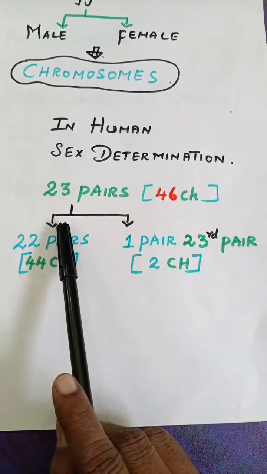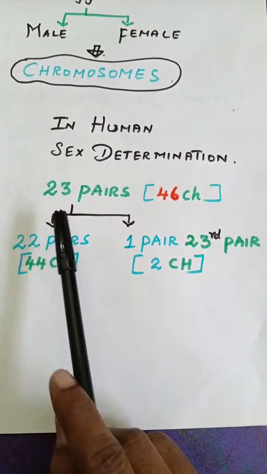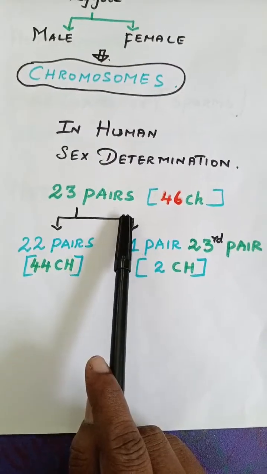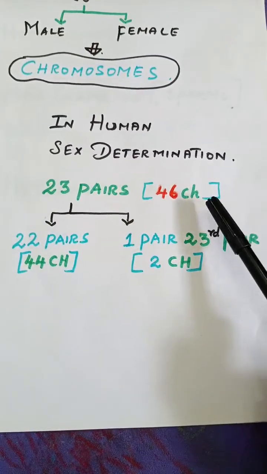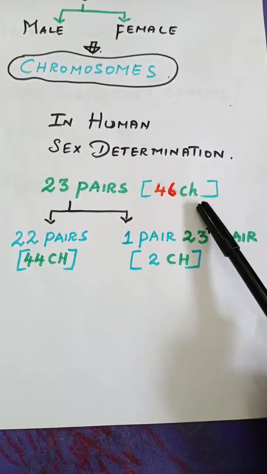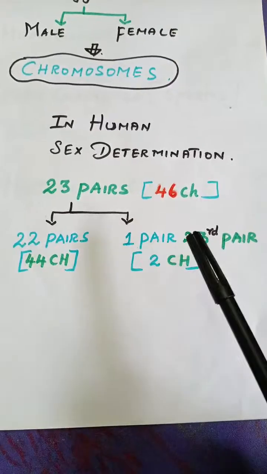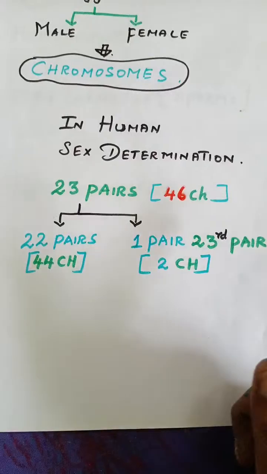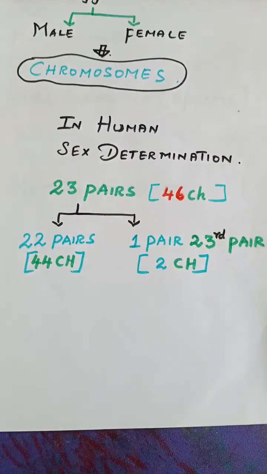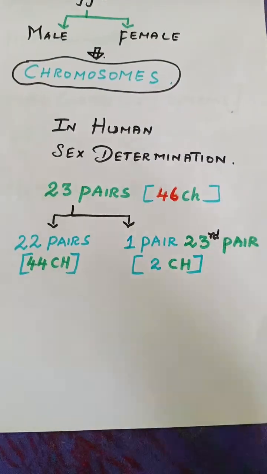So, how many chromosomes are there in humans? There are 23 pairs of chromosomes. 23 pairs means 46 chromosomes will be there. And these 46 chromosomes will split during cell division, when one cell divides into two or more cells. Cells will multiply. As we grow, the cells will multiply.